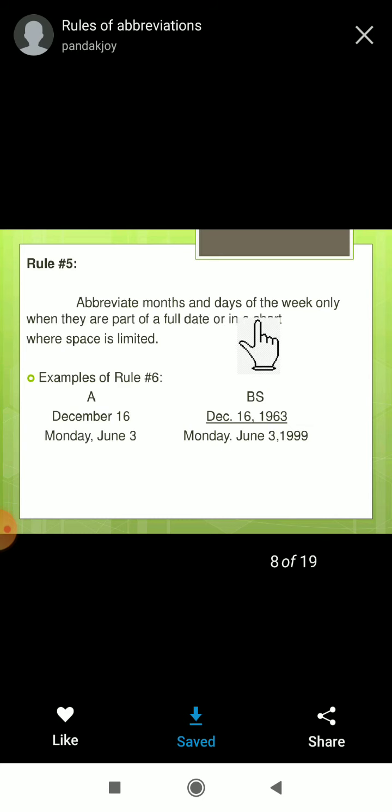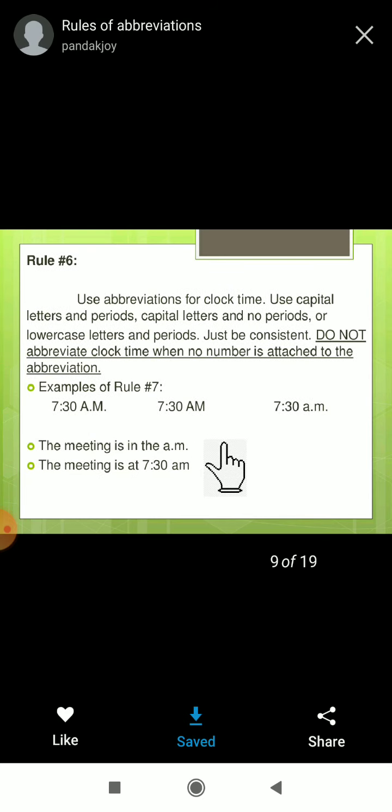Next, abbreviate months and days of the week only when they are part of a full date or in a chart where space is limited. Where space is limited, we write this type of abbreviation. See here: Dec. 16, 1963. Even Monday, June 3, 1999. You can use abbreviations like that.